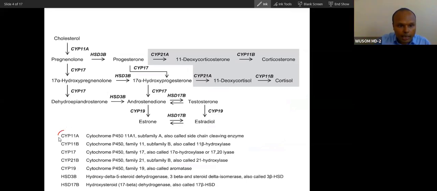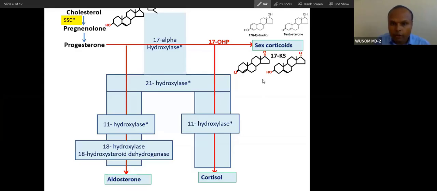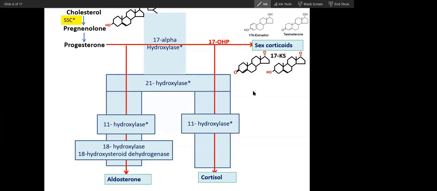You can see 11A, 11B. These are what we call 11 hydroxylase. It belongs to 11B cytochrome P450. Then the 17 hydroxylase. Do you know what a tuning fork is? Yes.